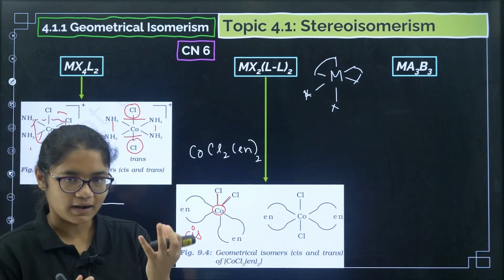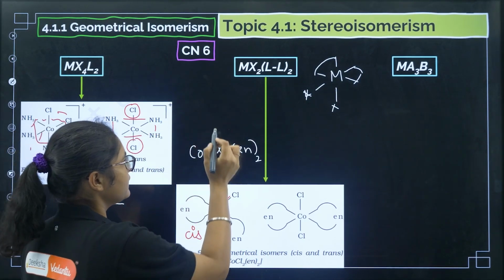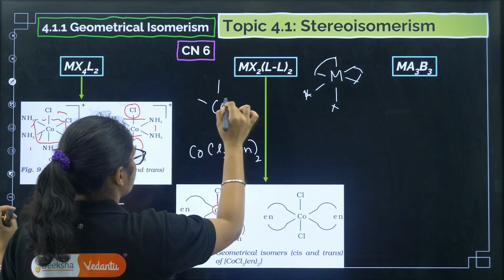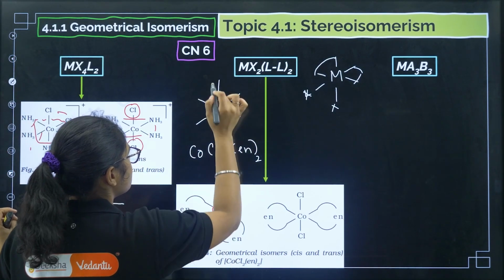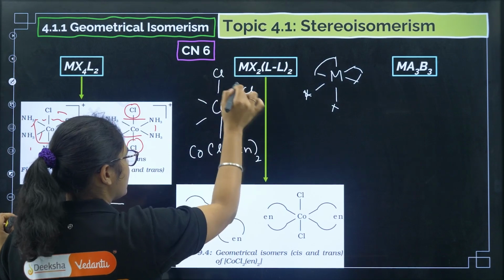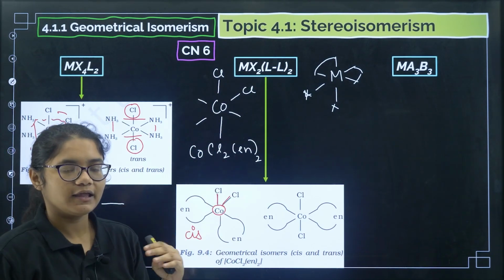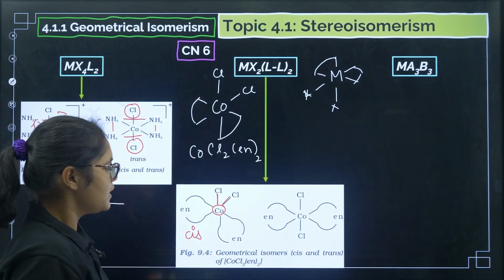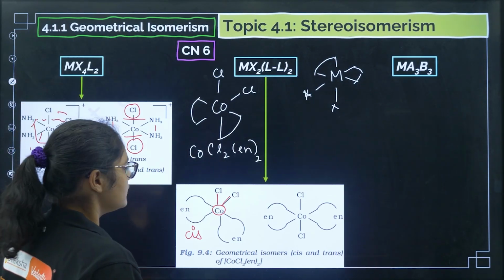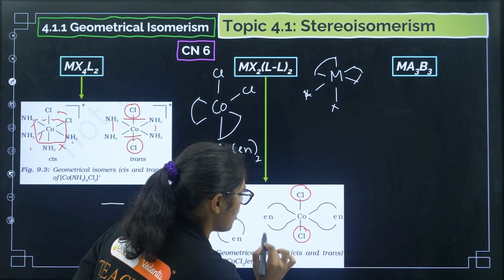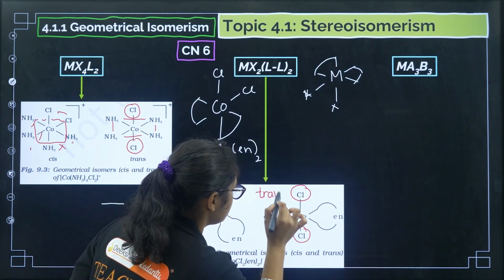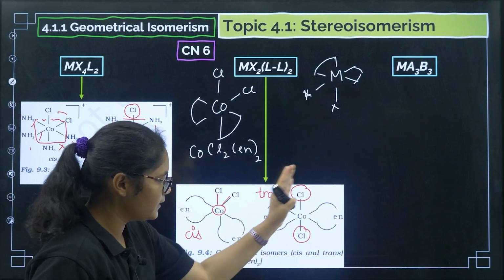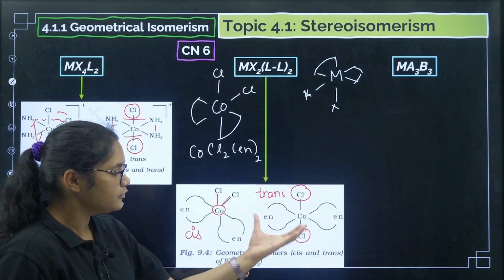Okay, cobalt is there, 2 chlorines are occupying. So if I draw the sites here, 1, 2, 3, 4, 5, 6. If the chlorines are present here adjacent to each other, then whatever you get with en here, that is your cis geometry. Now in case of trans, what we are doing? In trans, we are taking 2 chlorines on the opposite side. So this is called trans geometry. This is en, this is en, right? That is called trans geometry.